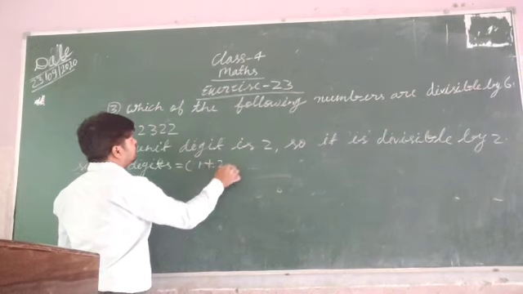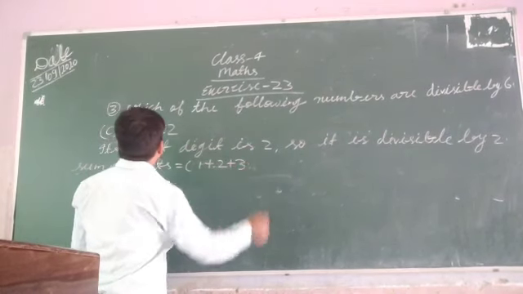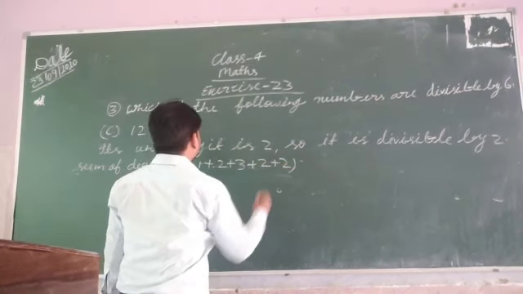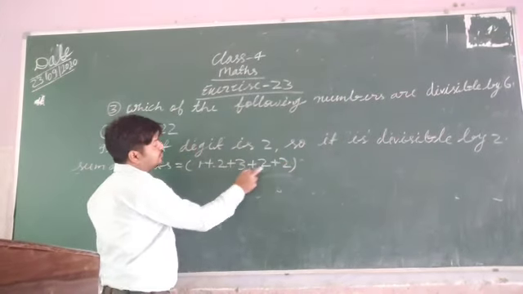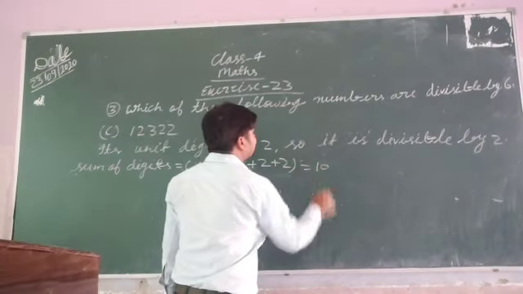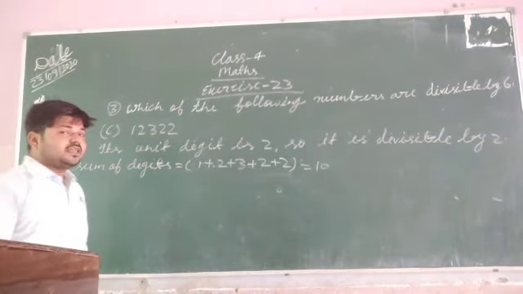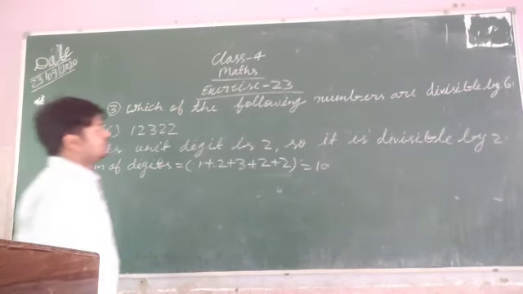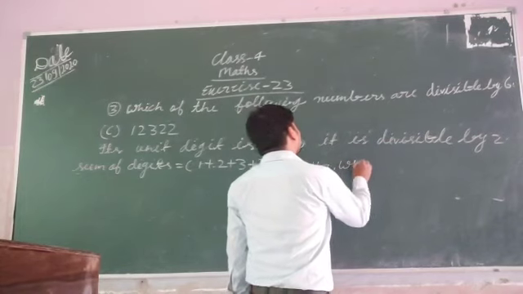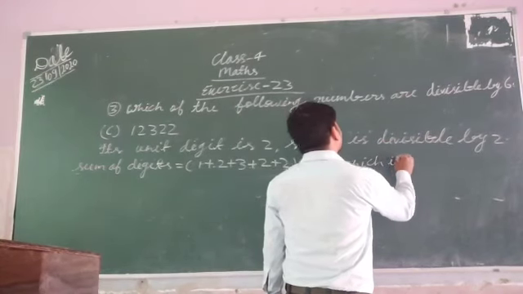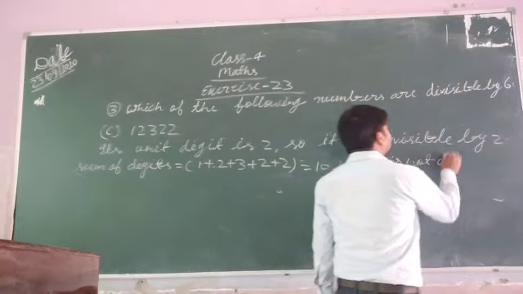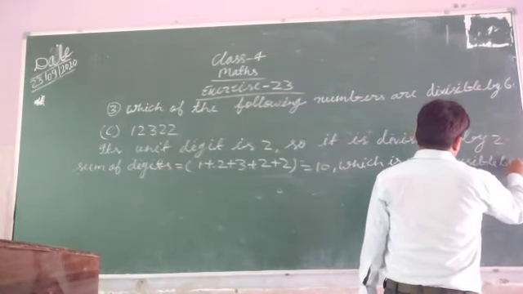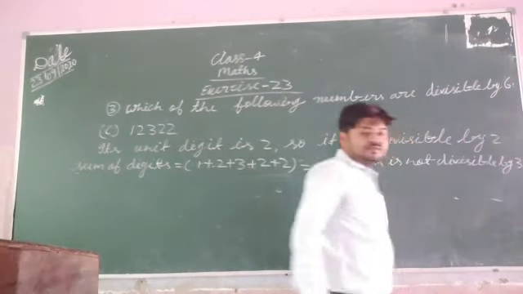So 1 plus 2 plus 3 plus 2 plus 2. So 1 and 2 is 3, 3 and 3 is 6, 6 and 2 is 8, 8 and 2 is 10. So here you can see the sum of digits is 10 and 10 is not divisible by 3, which is not divisible by 3. Okay students,